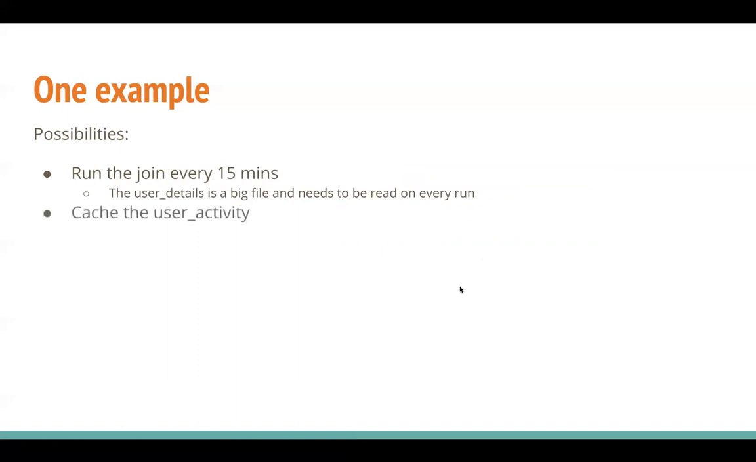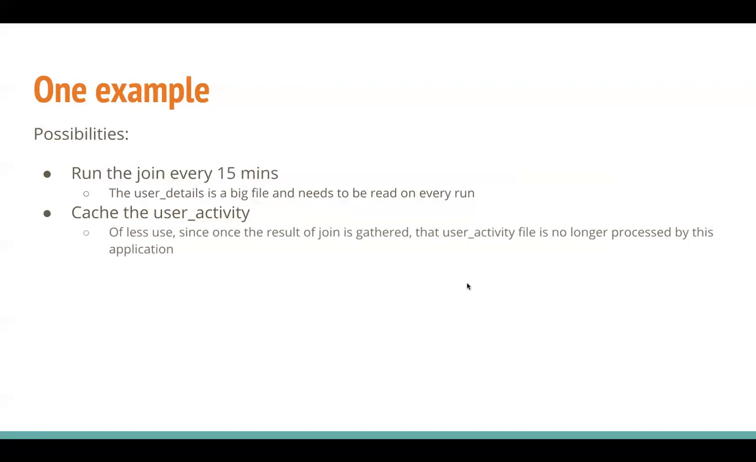The other point is caching the user activity. Well, user activity is generated every 15 minutes. So once that result is gathered for the join, that batch or the file of user activity which has been received recently is no longer used. In the next join, we will have received a new user activity file. So caching the user activity will perhaps not give you that much benefit.